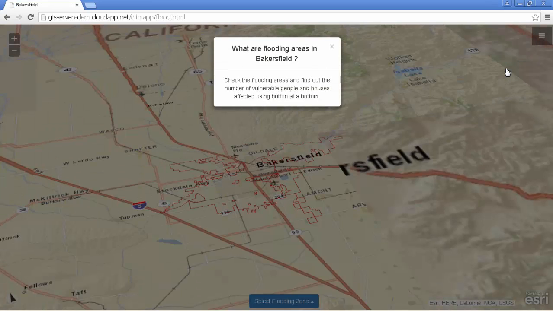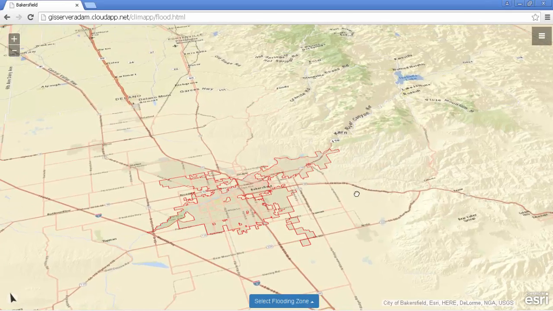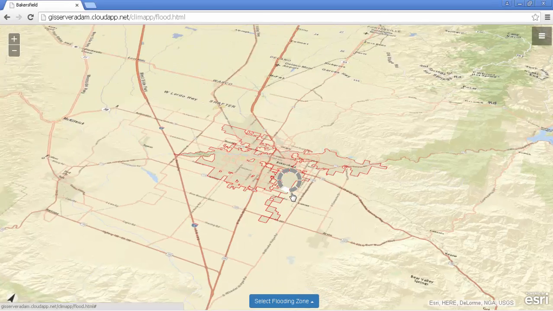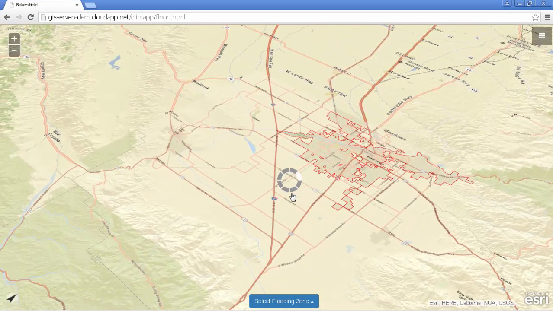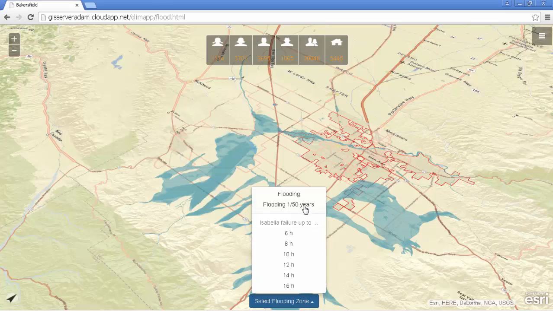This map allows me to check the flooding areas and find out the number of vulnerable people and houses affected by such an emergency situation. This map is 3D enabled, so I can see my data from any perspective I would like. I select the specific flooding risk data. I can explore the flooding area on the map. I'm given a summary of people who are in the specific flood zone.